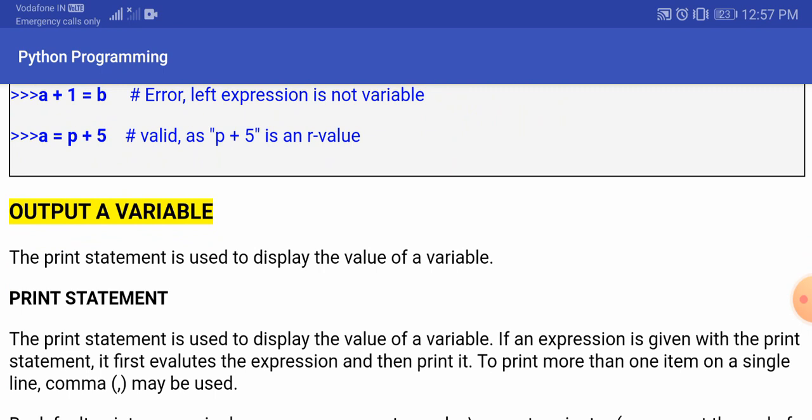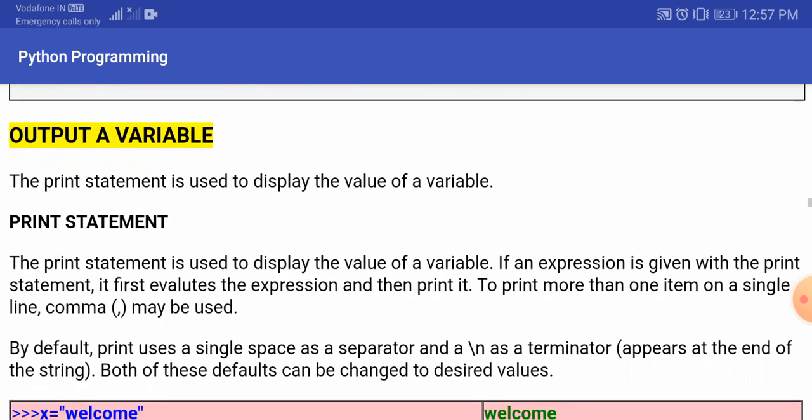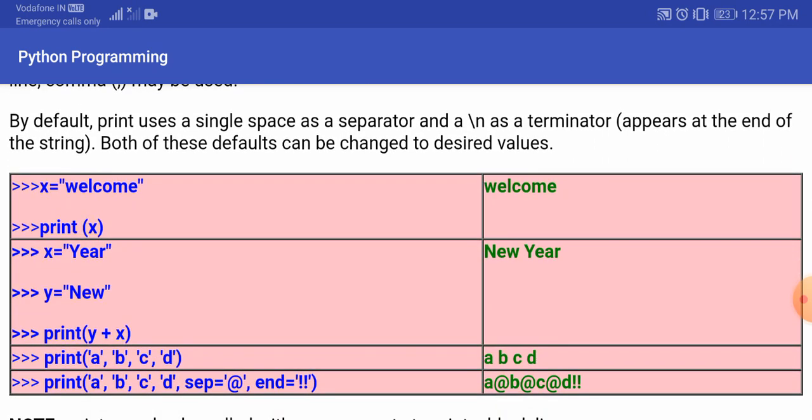Now let's see the output of a variable. For printing the output of a variable, we need the print statement. So let's discuss this also. Suppose you have written x equal to welcome. So this x is the variable and welcome is the value of that variable. And when we use the print statement, print x, it is going to print the value welcome. Here you can see that the p in print is in small letters. Whenever you use the keyword or function print, you have to be very careful that only a small p should be used in the print statement. You cannot use a capital P there. If you write capital P in print, it is going to generate an error for you.